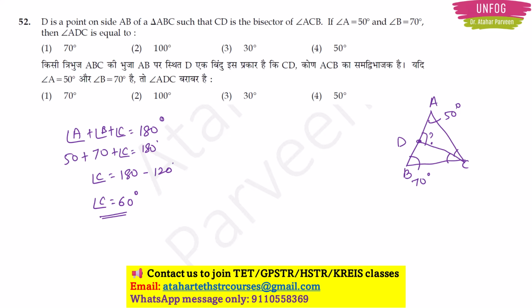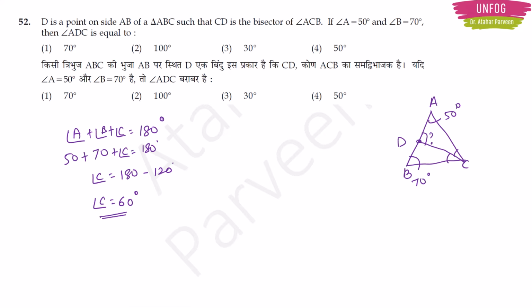Now angle C is 60 degrees and they say that CD is dividing angle ACB equally. It means that angle ACD is equal to angle DCB, because angle C is divided equally by the bisector CD here.